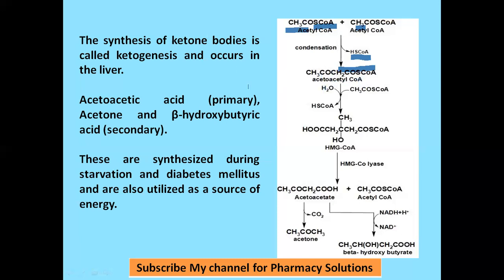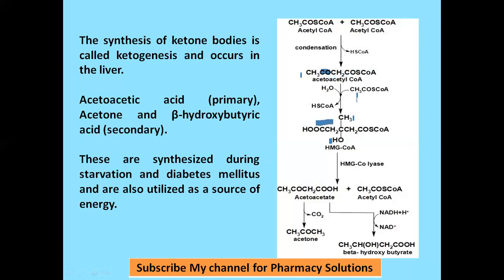This acetoacetyl-CoA again condenses with one more molecule of acetyl-CoA in presence of the same enzyme, synthase. The attachment occurs at this carbon atom. You can see one hydrogen from this acetyl-CoA is attached here to form OH, this CH3 is this one, and this CH2CO is attached here.